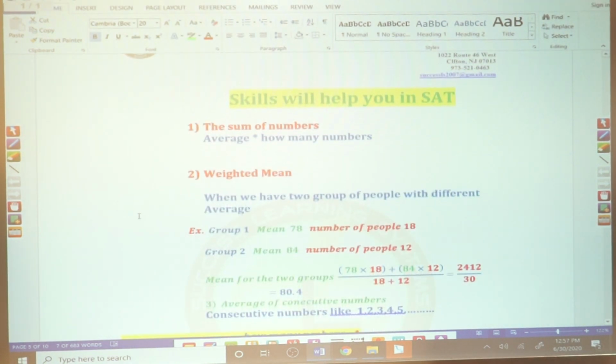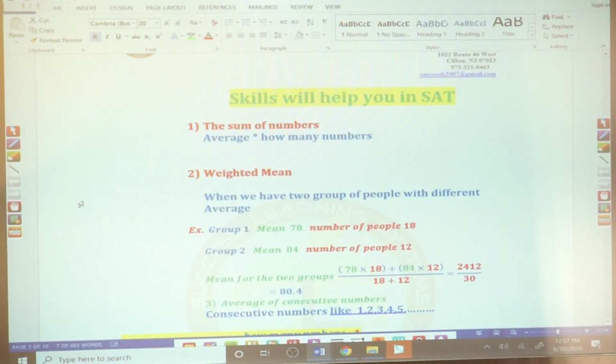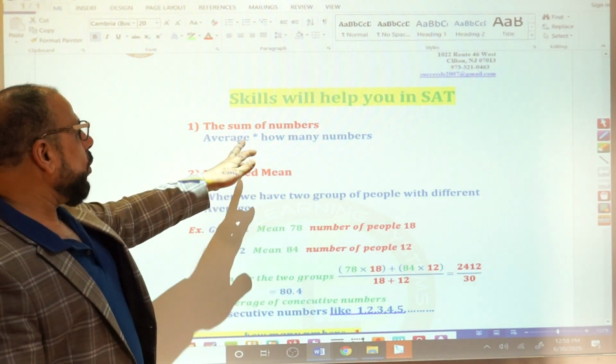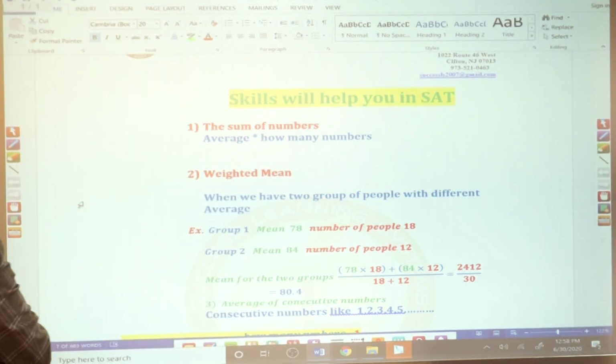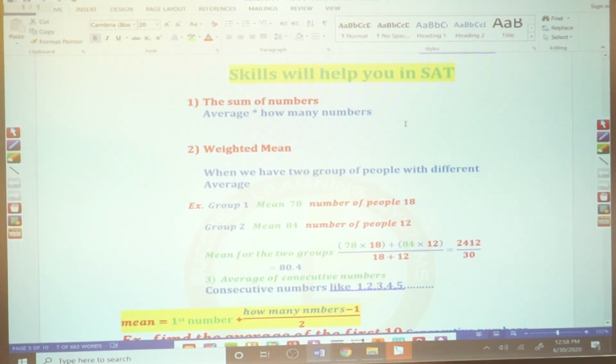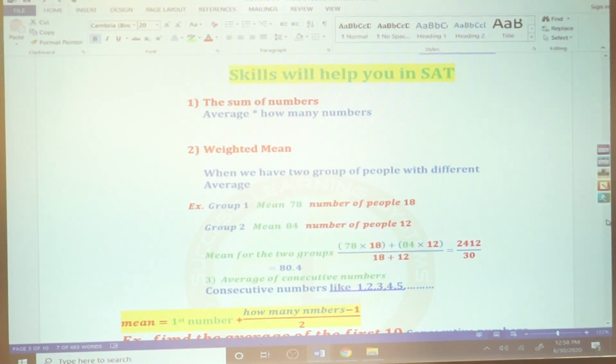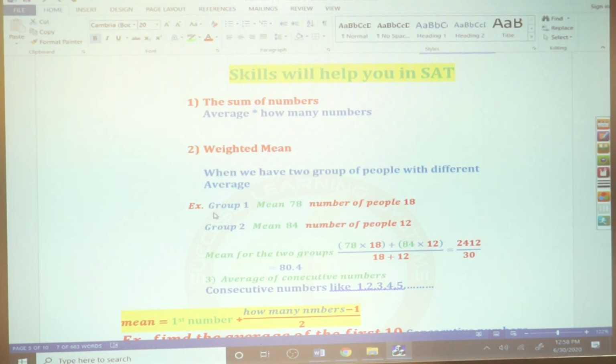Now, skills and SAT, this is something new for you. The sum of numbers is equal to what? The average times how many numbers? Okay, what does this mean for you? I'm going to help you a little bit, okay?